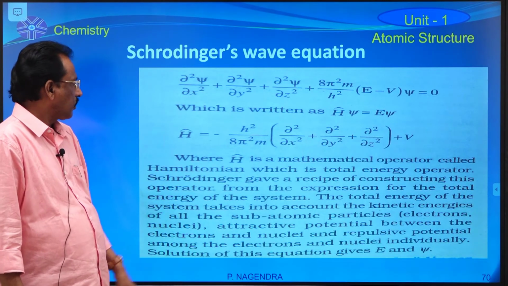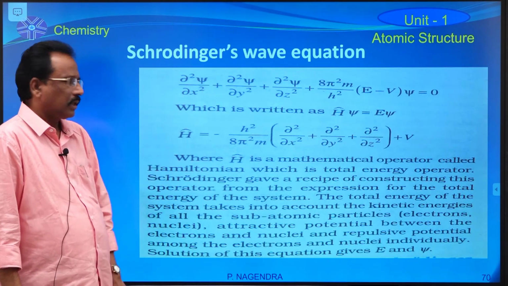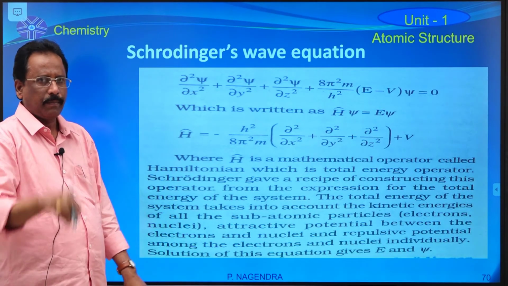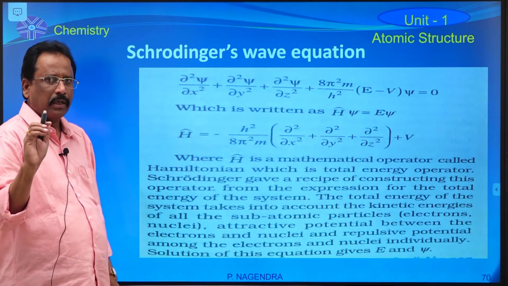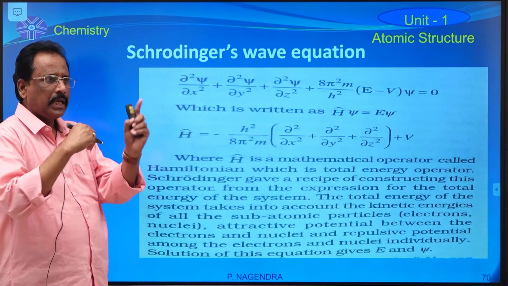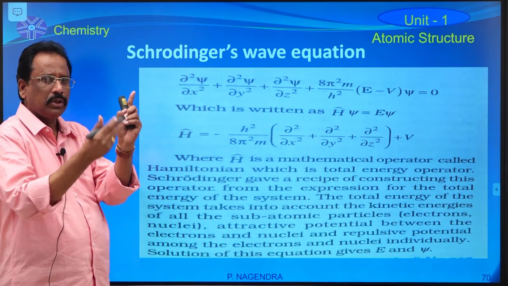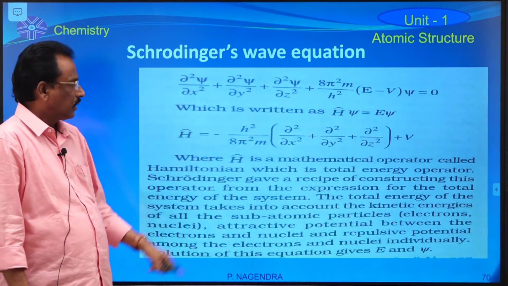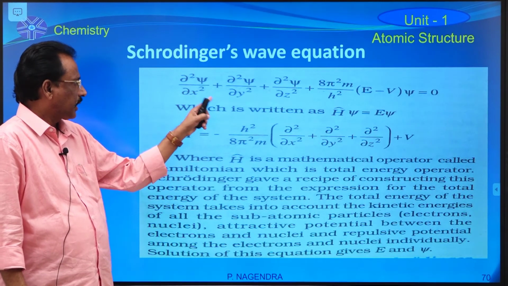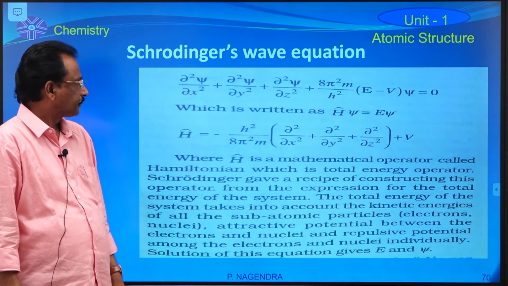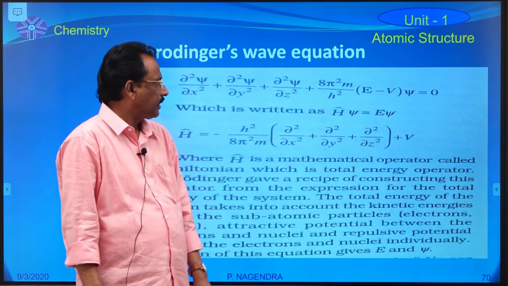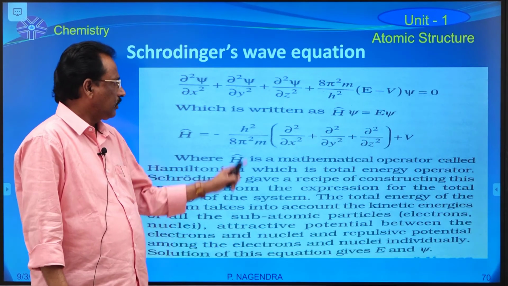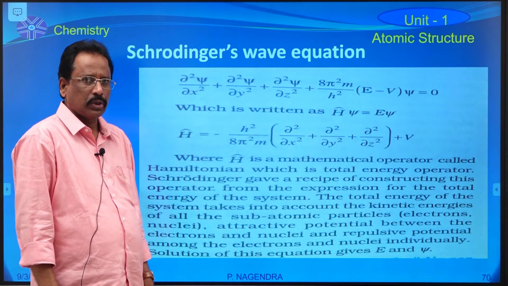In this equation, x, y, z are the Cartesian coordinates of the revolving electron. That means, according to the quantum mechanical model of the atom, the electron revolves around the nucleus in three dimensions, along the x, y and z coordinates. m indicates the mass of the electron. h is Planck's constant, which is already known to you.